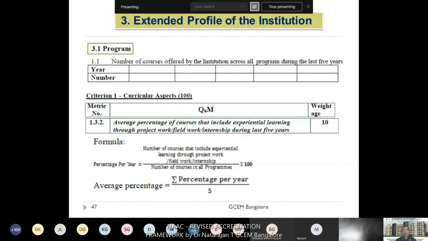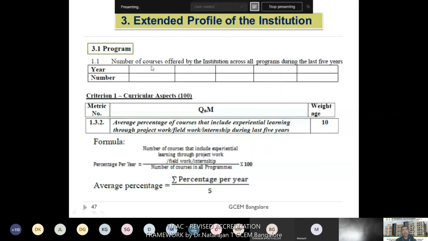In 3.1, they will ask the number of courses offered by your institution for the last 5 years. The last 5 academic years' data it will ask during your submission of SSR. For example, it starts from 2018-19 and 17-18 and 16-17 accordingly, 5 years. So you need to provide the number of courses offered. In NAAC, course means subjects. What are all the subjects you are teaching in the particular program?